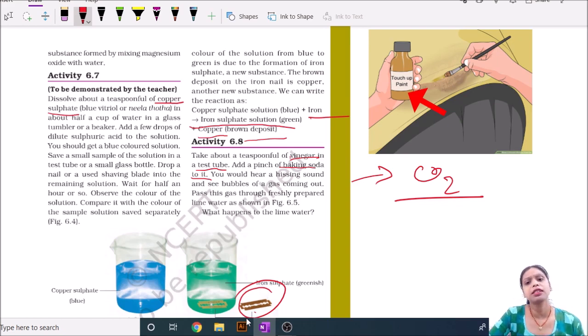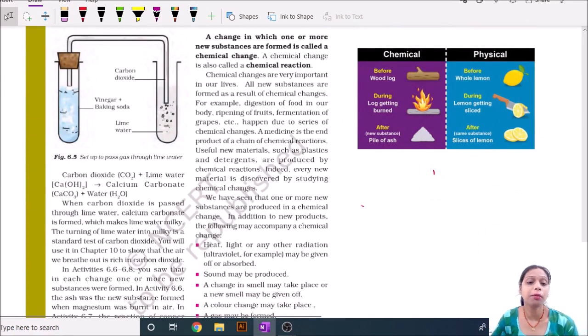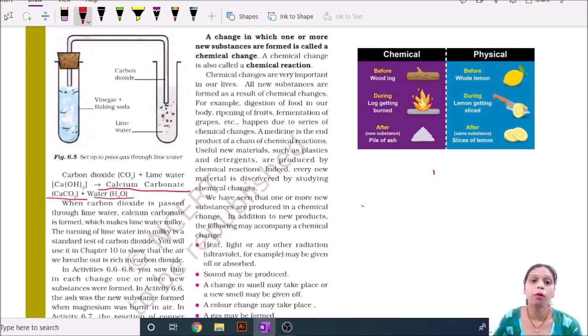What is this white solution? It is calcium carbonate, CaCO3, and water is also formed here. So this is a different type of chemical change that you can experience in everyday life.